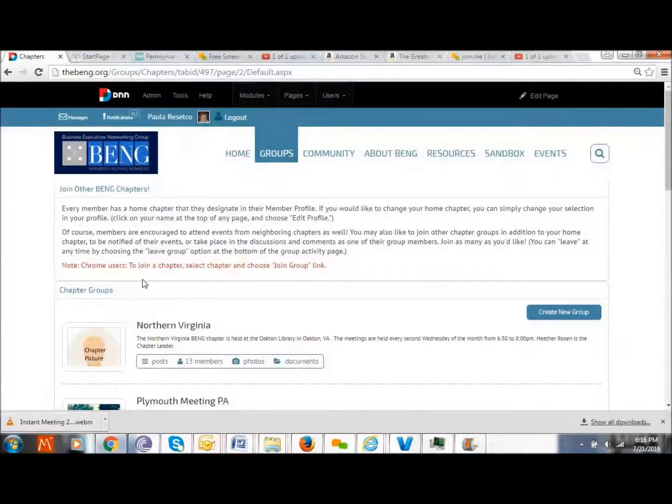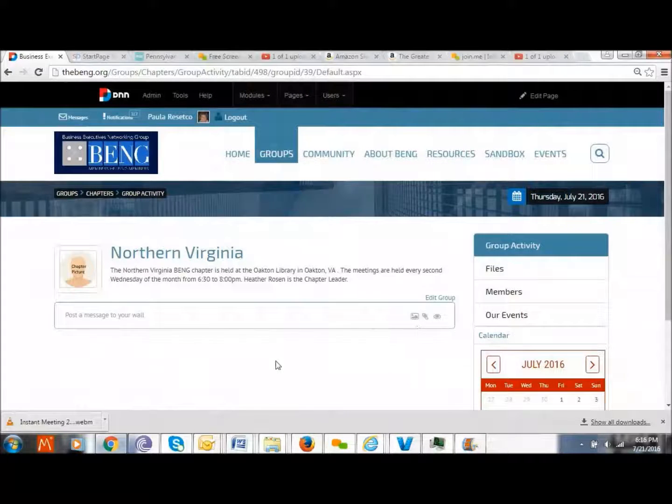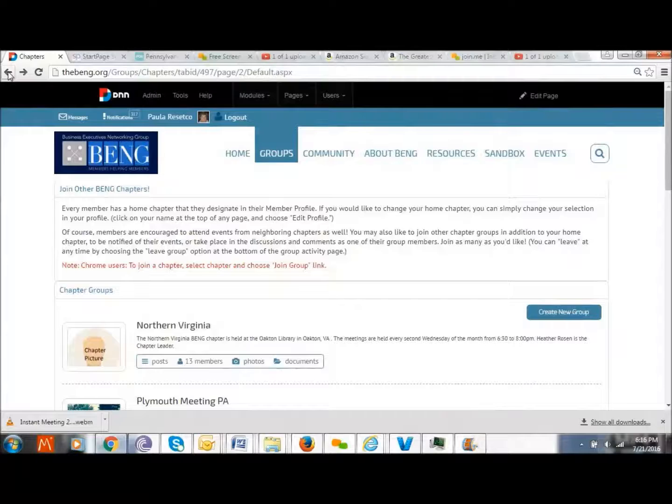Notice that for Chrome users, to join a chapter, you actually have to click on the chapter and then hit the join button there. There are some idiosyncrasies with the different browsers, and we're trying to note that where we find them. Okay, that is for groups.